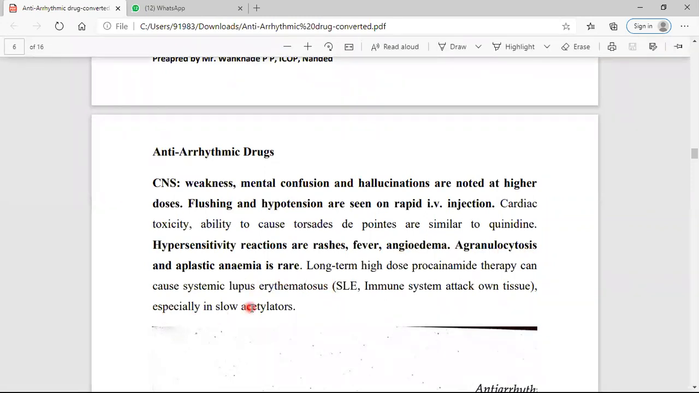It causes systemic lupus erythematosus. It is generally an allergic reaction, an autoimmune disorder, meaning it attacks your own system and damages it, and it causes rashes on your skin. So it is called systemic lupus erythematosus.